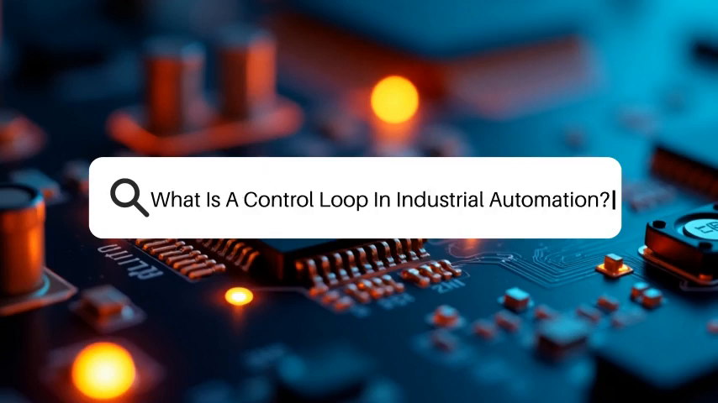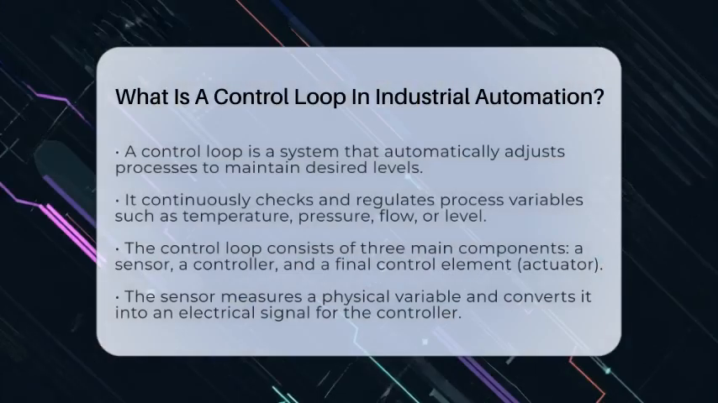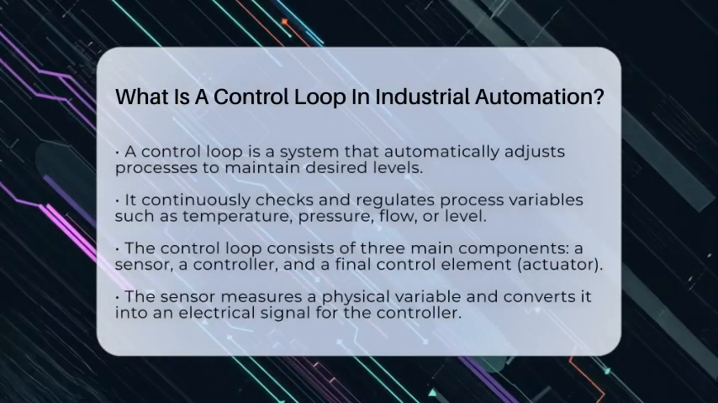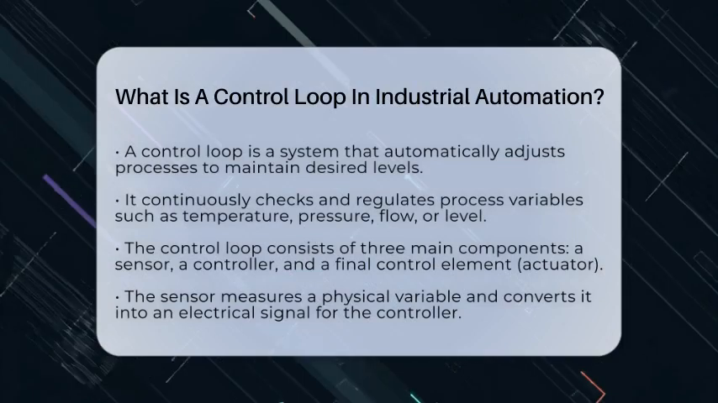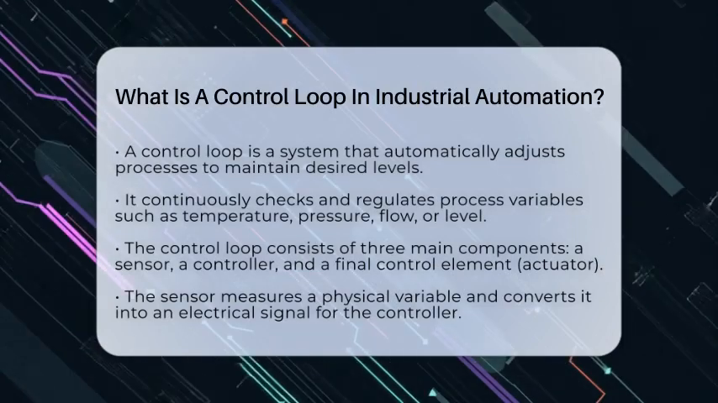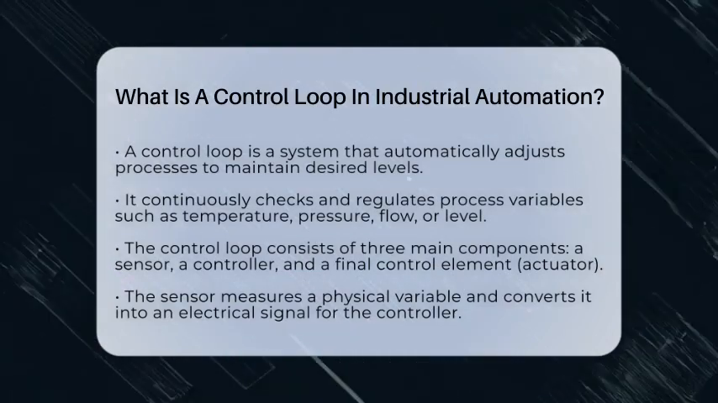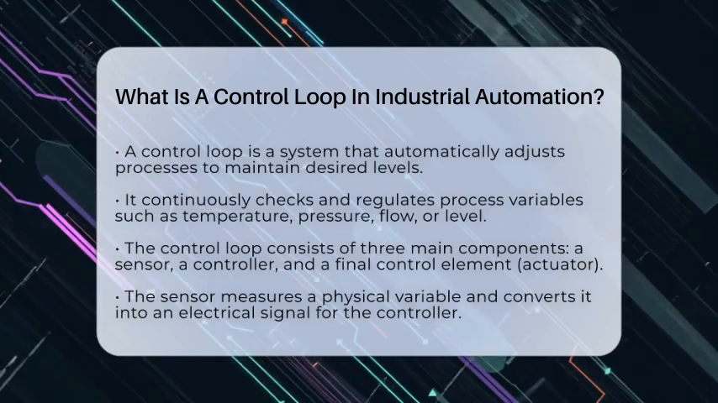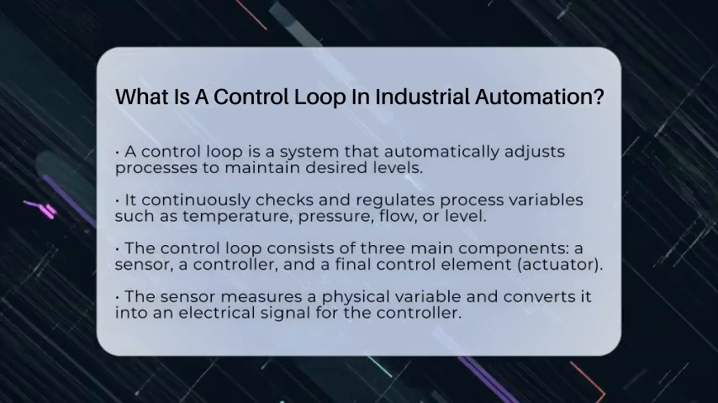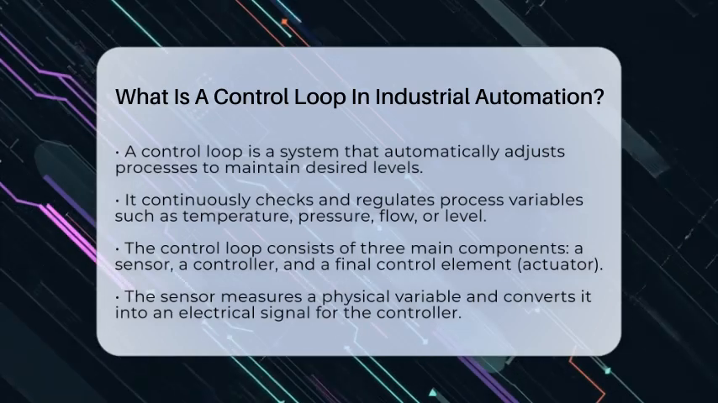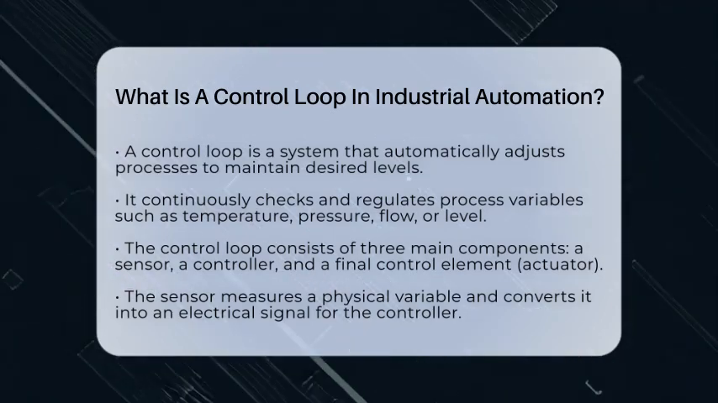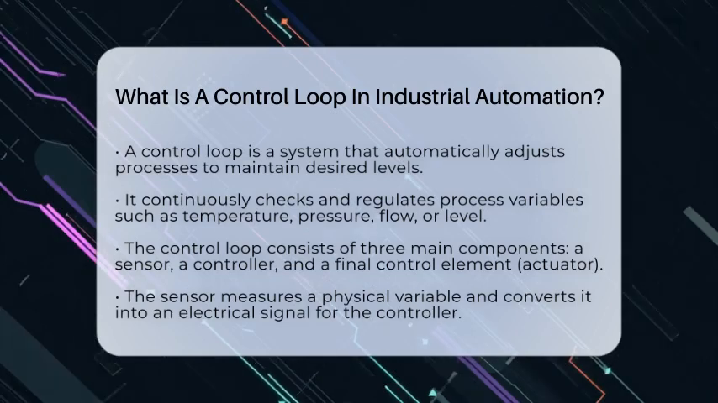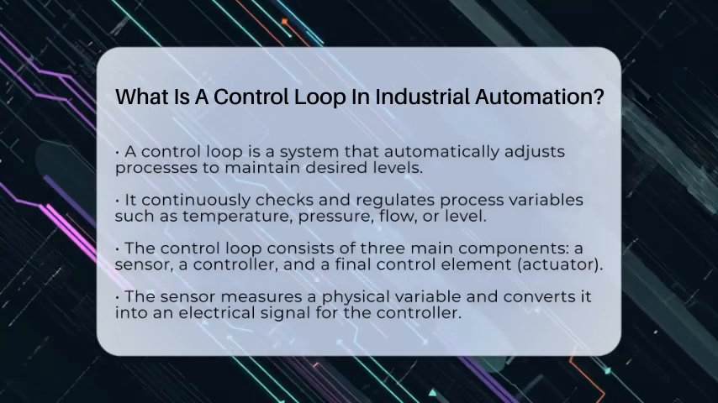What is a control loop in industrial automation? Imagine a system that can automatically adjust itself to keep everything running smoothly. That is exactly what a control loop does in industrial automation. It is a key mechanism that continuously checks and regulates a process variable to keep it at a desired level. This process variable could be anything from temperature to pressure, flow, or level.